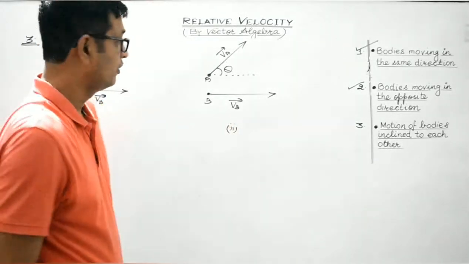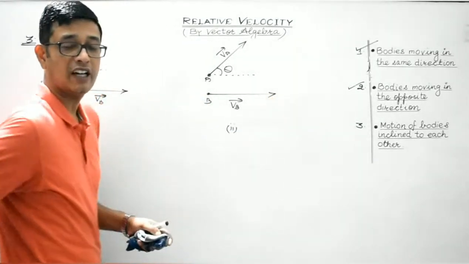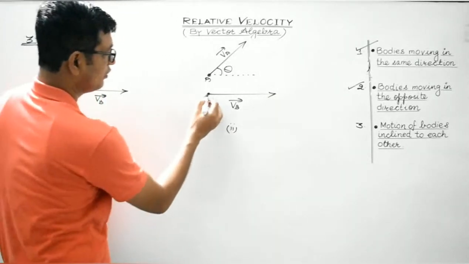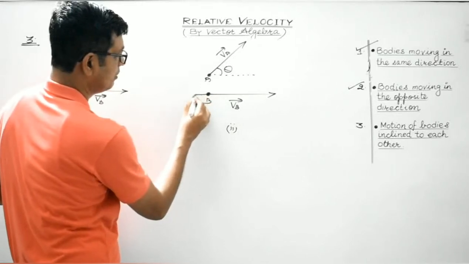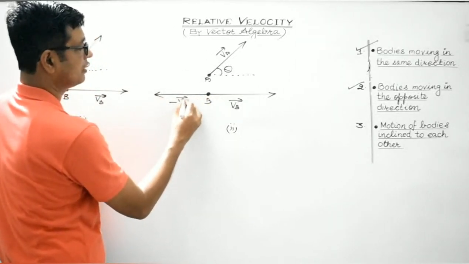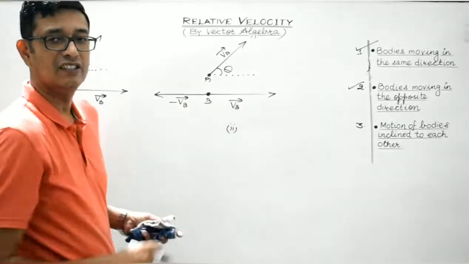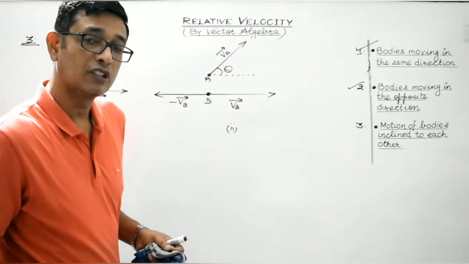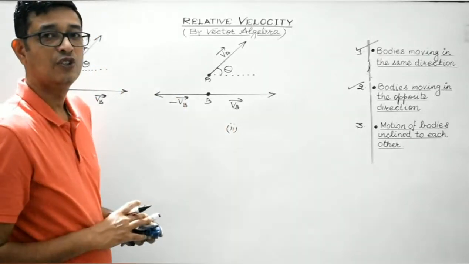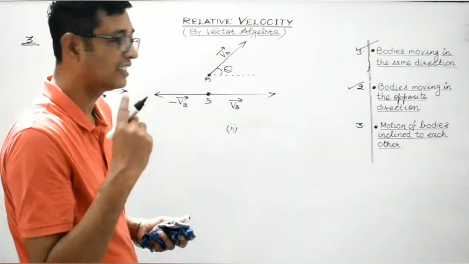So, what to do? We need to superimpose an equal and opposite vector on body B, that is, minus VB vector. These are negative vectors, meaning both are of equal magnitude but oppositely directed. The vector sum would be 0, so definitely body B will be at rest.